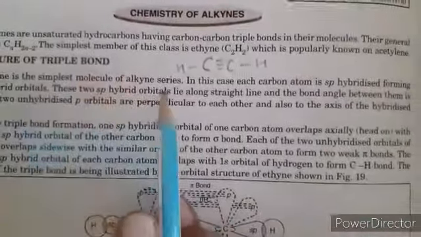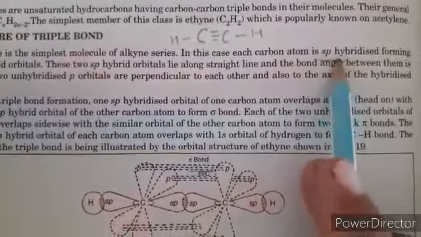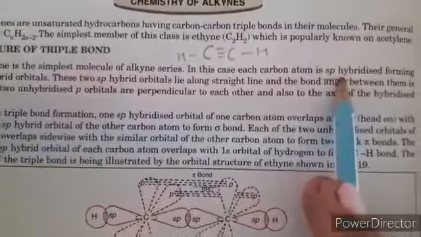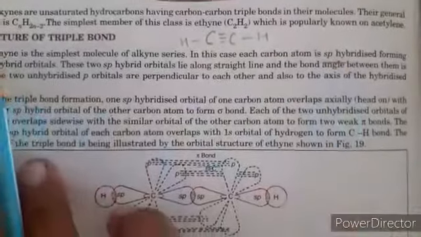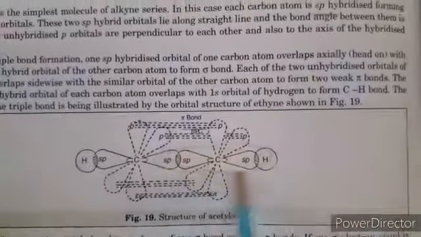In the case of the ethyne molecule, each carbon atom is sp hybridized. One s orbital and one p orbital combine to form two sp hybrid orbitals which are present in a linear way.